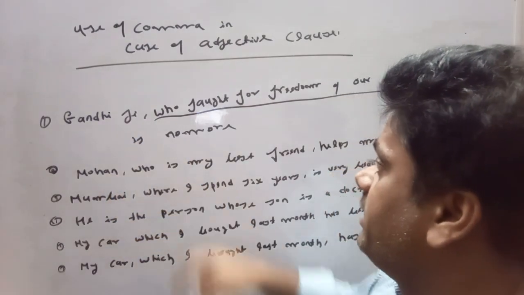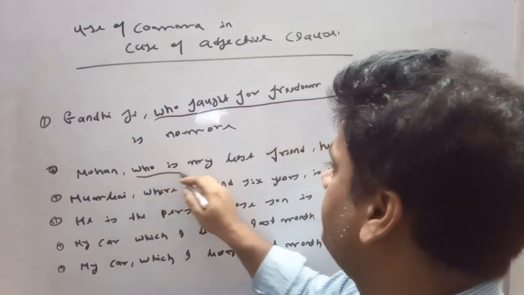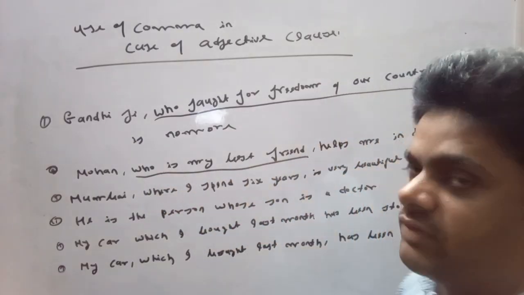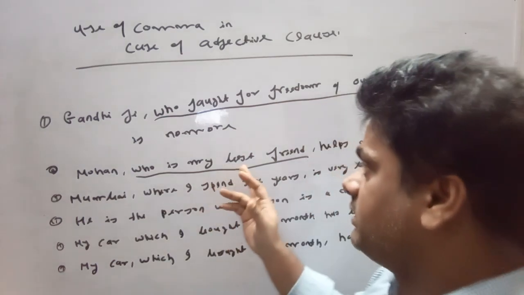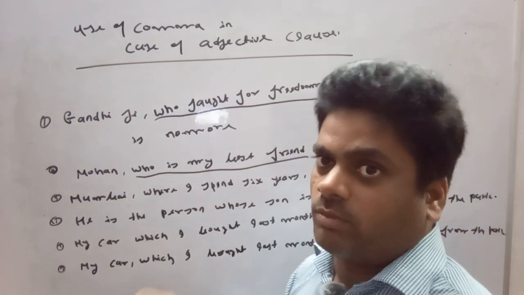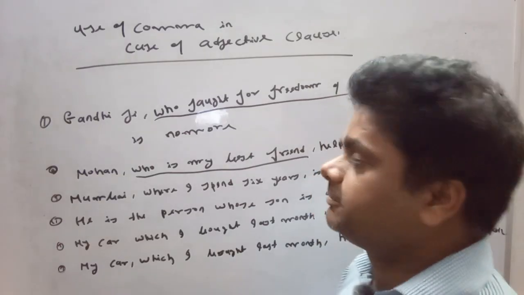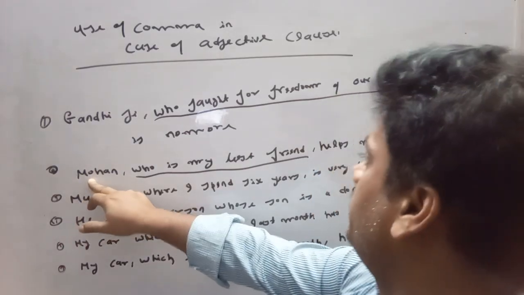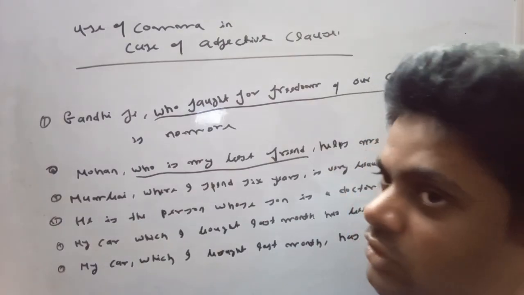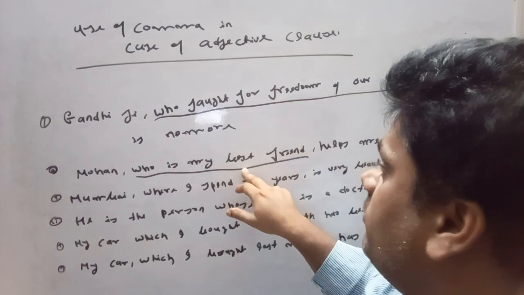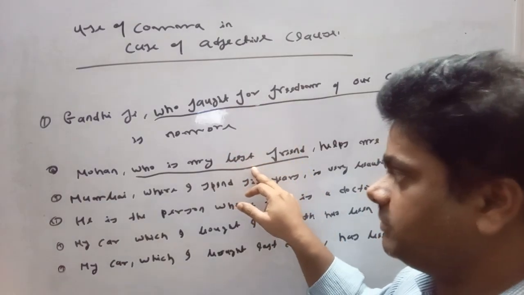Mohan, who is my best friend. Who is my best friend? It is a non-defining clause. Everybody knows Mohan is my best friend. So it is a non-defining clause, and we can remove this from the sentence, and the sentence will not lose its expression. I say Mohan helps me in my difficulties. Here we can remove this non-defining clause.